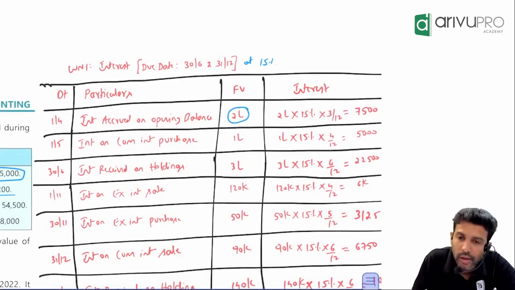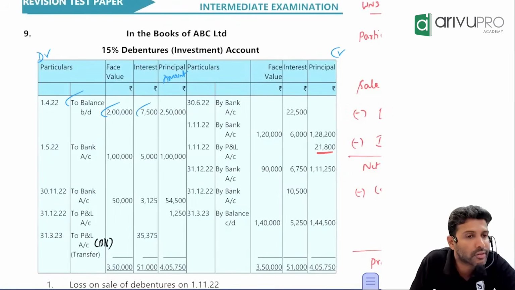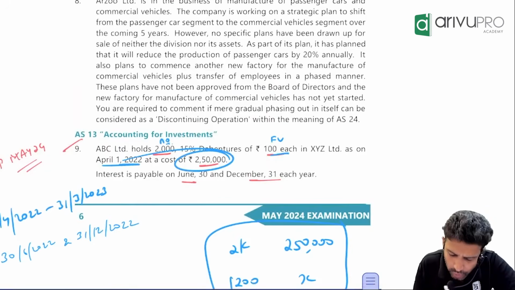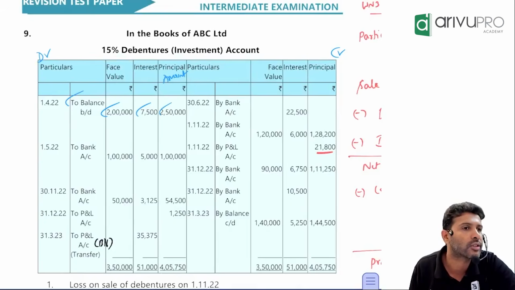What is the face value? Face value also you have. Check. How much is the face value? 2 lakh. Interest column, how much will you write? 7,500. Face value column 2 lakh. Interest column 7,500. In the amount column, they have only given the value at which you purchased the debentures. What value? 2,50,000. This is the first posting. Okay.